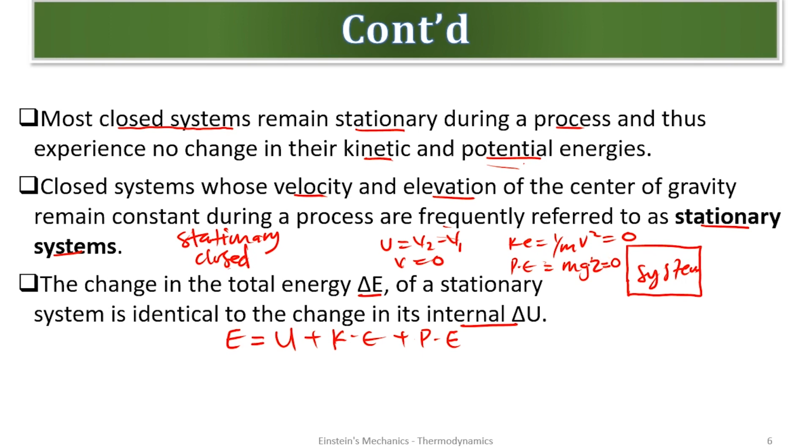And now what the third point is trying to say is that the change in the total energy, after making this analysis of a stationary system, is identical to the change in its internal energy. So if my E, now kinetic energy goes to zero and PE goes to zero, then I can say E is equal to U. So anytime I have change in energy, it is the same as change in internal energy. It's very simple for stationary systems. That's why we say the change in the total energy of a stationary system, pay attention, not any system, stationary system, is identical to the change in the internal energy.